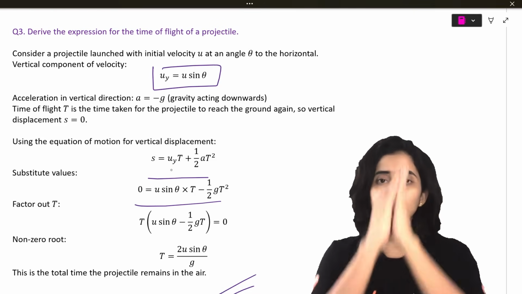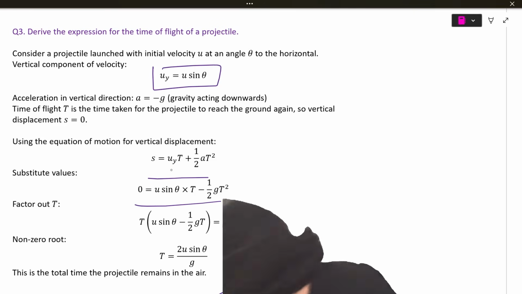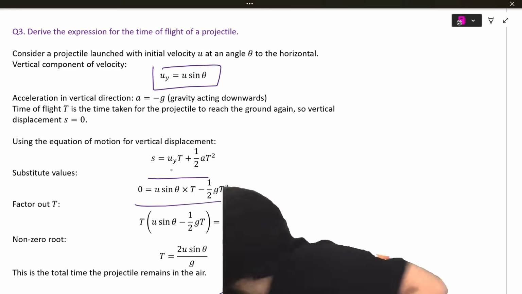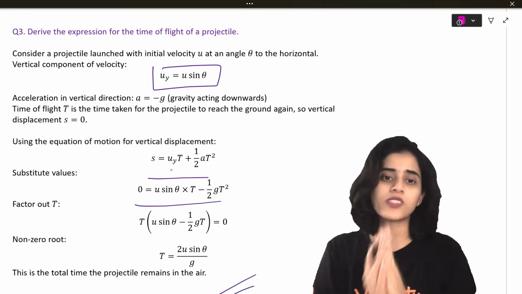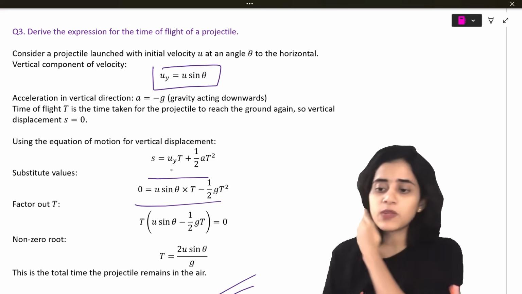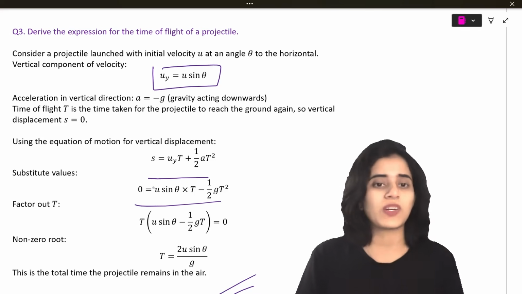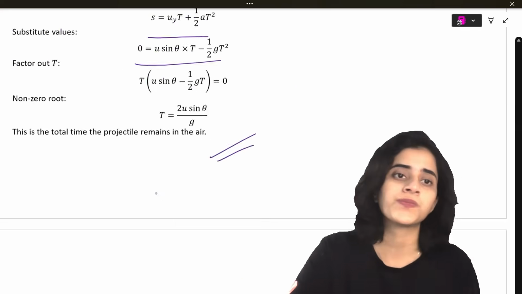So what I'm going to say here is that for the vertical displacement, when the object comes back down, the vertical displacement will be 0. So that's why you're taking it as 0.